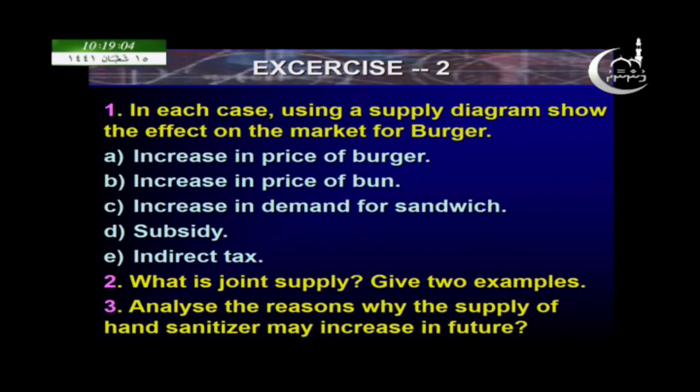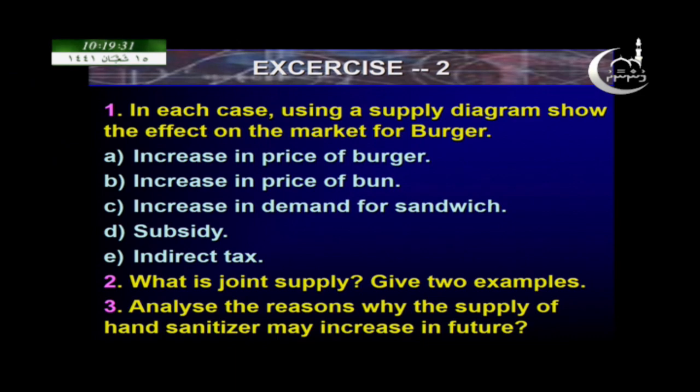And here I have some questions based on the topic we discussed. Hope everyone will do these questions. Look at the first question. In each case, using a supply diagram, show the effect on the market for burgers. What will happen to the market for burgers if the following changes occur?